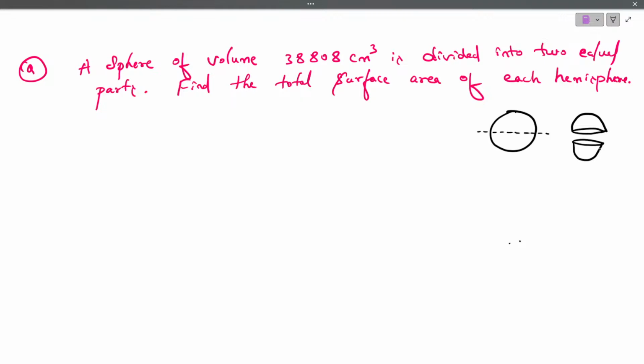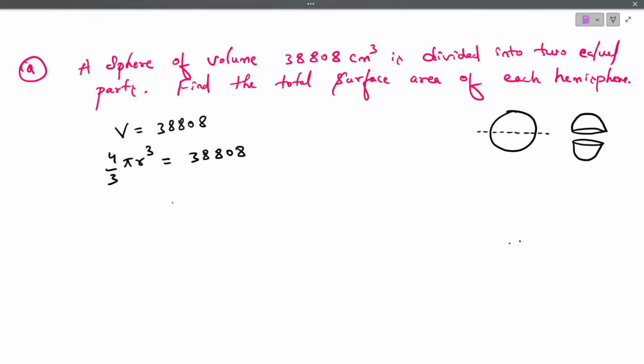Okay. Now first, let me take. So what is the volume of a sphere they have given? So volume of a sphere is 38,808. Volume of a sphere is 4 by 3 pi r cube is equals to 38,808.